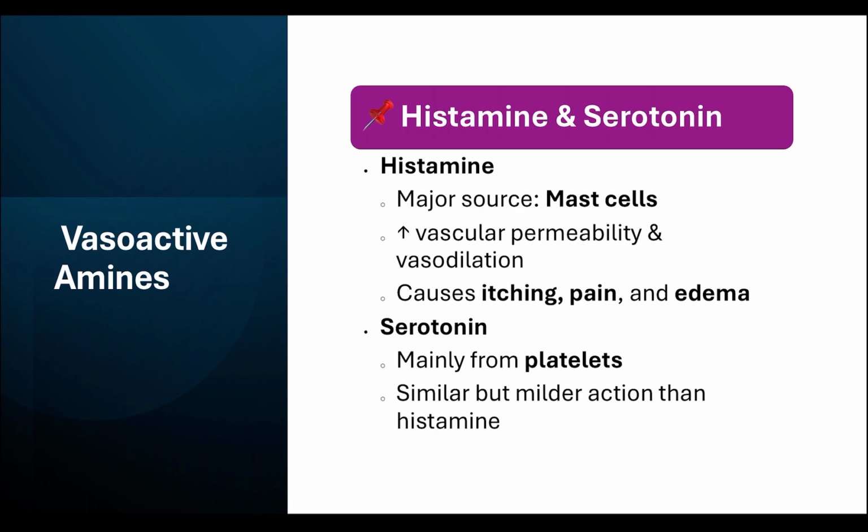The two main vasoactive amines are histamine and serotonin. Histamine is primarily released from mast cells and causes vasodilation and increased vascular permeability, leading to symptoms like redness, warmth, and swelling. Serotonin is mainly derived from platelets and has similar but generally weaker effects. These mediators act within the first hour of inflammation, making them crucial early responders.